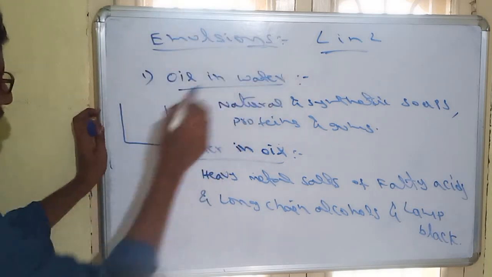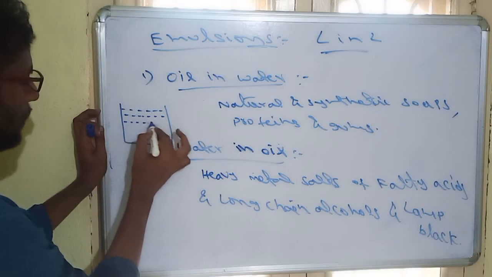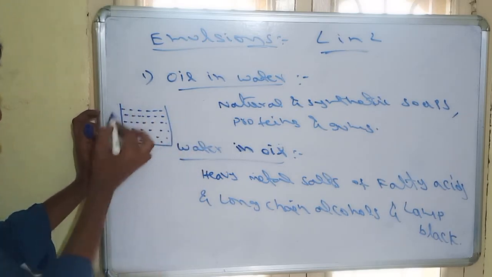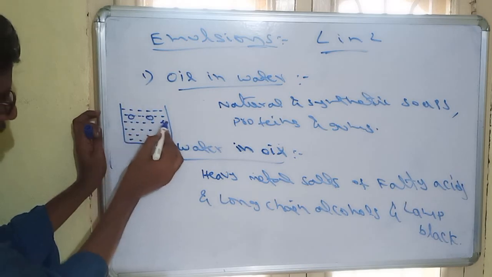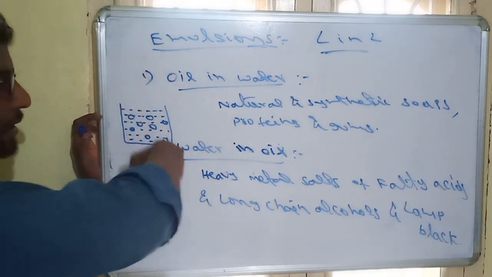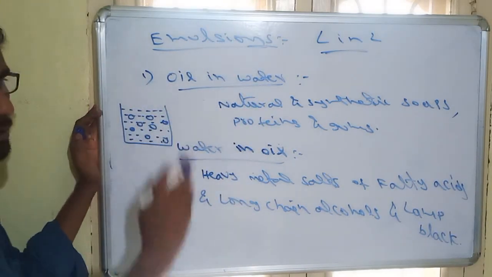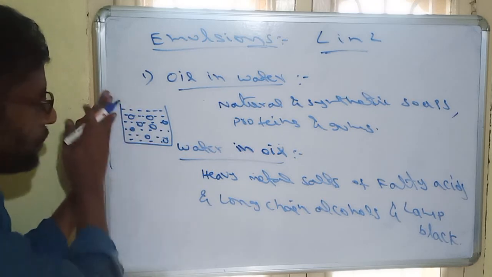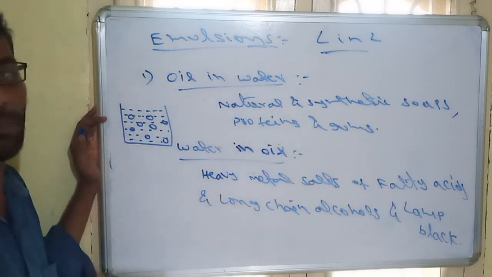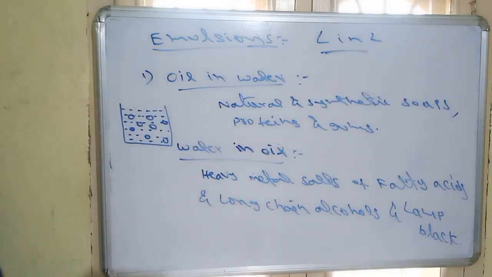We are taking milk. Milk is an oil in water dispersion. So this is water, and it contains some oil droplets like this. When oil is present in water, that is oil in water type. Just an example, milk. But emulsions are unstable, so both oil and water can be easily separated. To stabilize, we add an emulsifying agent. For example, we add soaps. Soaps can stabilize milk. Why?